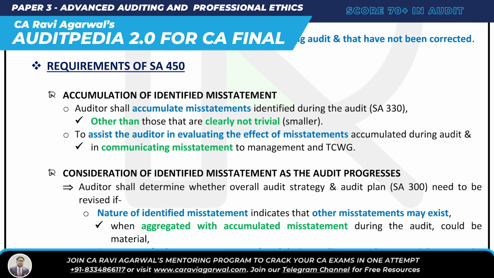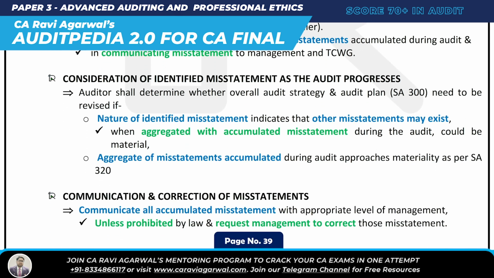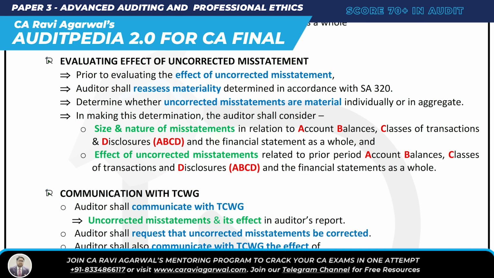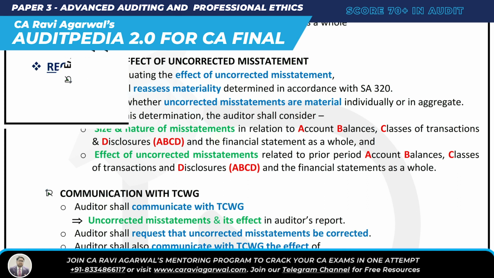Next, the requirements of SA 450. Very simple requirements. One, you got to accumulate identified misstatement. Second, consideration of identified misstatement as audit progresses. Next, communication and correction of misstatement. Now you communicate obviously to the management and tell them to correct. Then two more requirements: evaluating the effect of uncorrected misstatement, and lastly, communicate with TCWG. So these are the requirements of 450. Let's quickly see it. It's so simple.